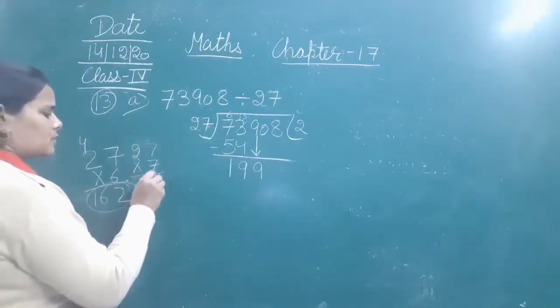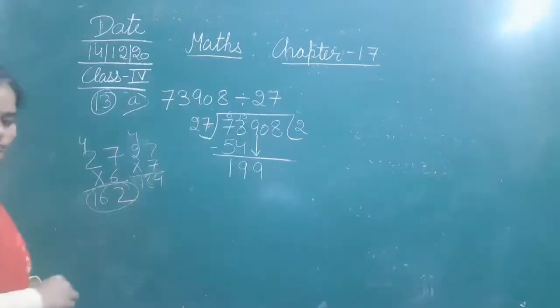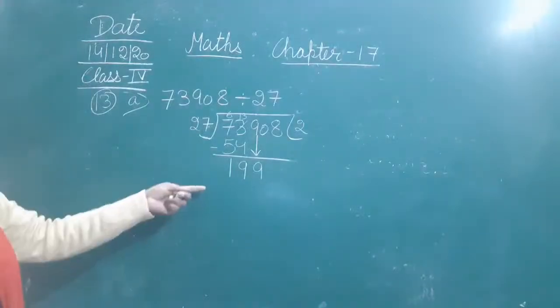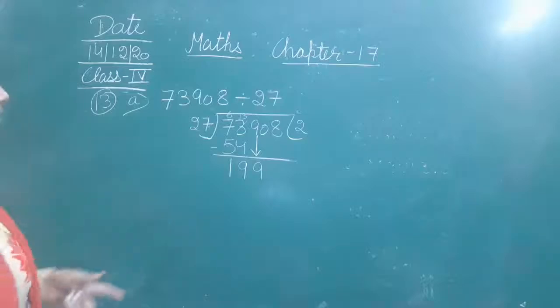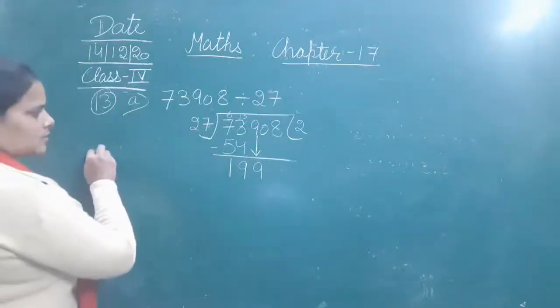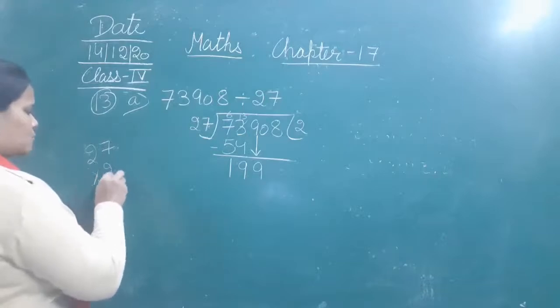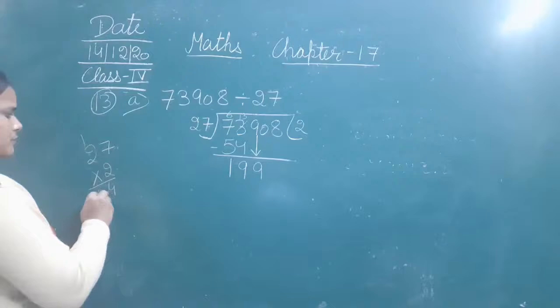ओके तो देखिए आपको 27 का टेबल रीड करते हुए you have to divide it. 13 minus 4 is 9. And just a second, 27 multiplied by 2: 2 sevens are 14, 2 twos are 4, plus 1 is 5.